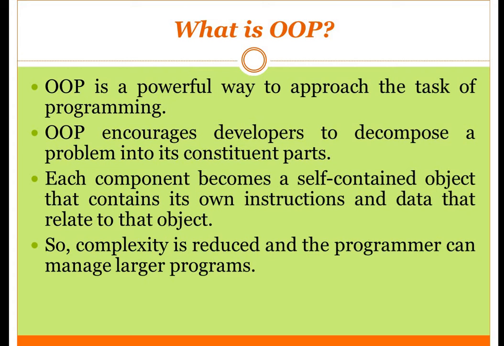So what is OOPS? OOPS is a powerful way to approach the task of programming. OOPS encourages developers to decompose a problem into constituent parts. We call these parts objects. So you need to understand what an object is. An object is nothing but what you get when you give characteristics to something.